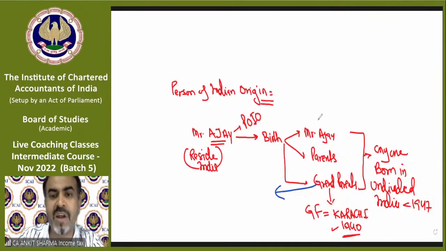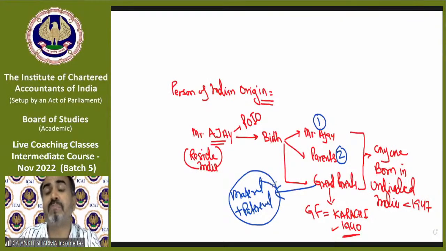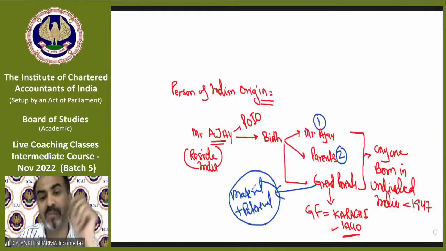Like if we are talking about Mr. Ajay as one person, parents include two, mother and father, total three. Grandparents include maternal as well as paternal, both. Always remember maternal, because that's a grand of parent. So parent includes mom and dad both, so grands of them are paternal and maternal both.